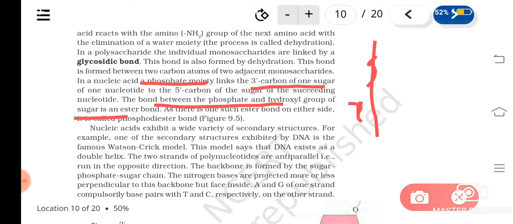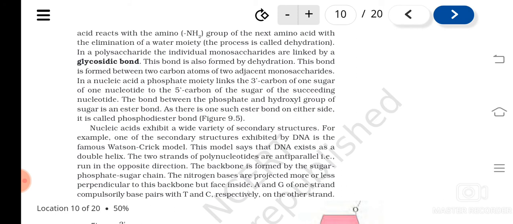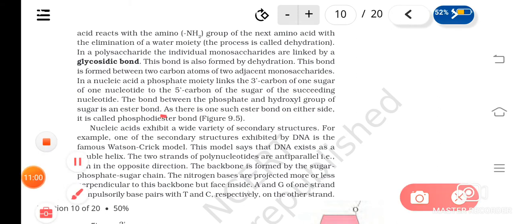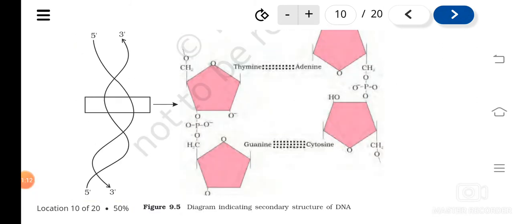Sugar, phosphate, sugar, likewise it is formed, and in between the hydroxyl group of the sugar and the phosphate, what kind of bond is there? Ester bond. Okay, as there is one such ester bond on both the sides, they are known as what? Phosphodiester bond.